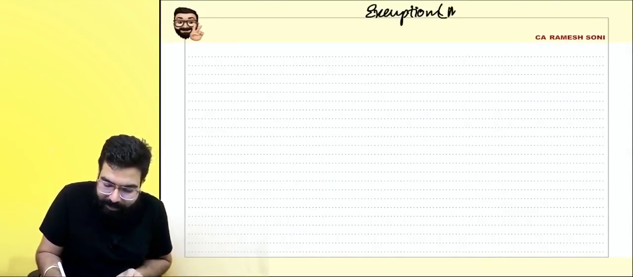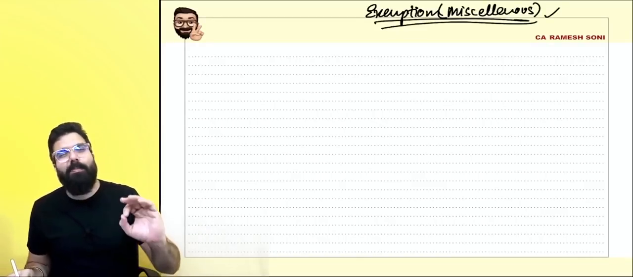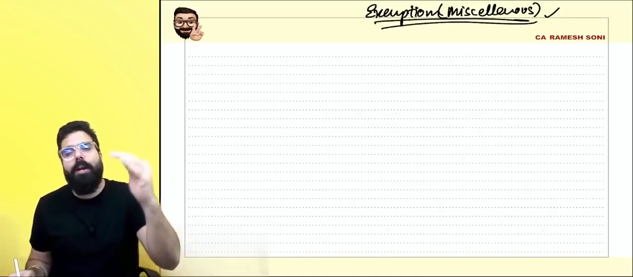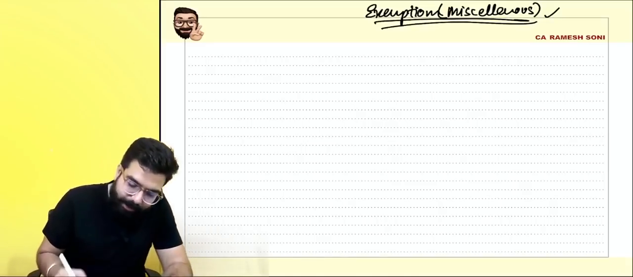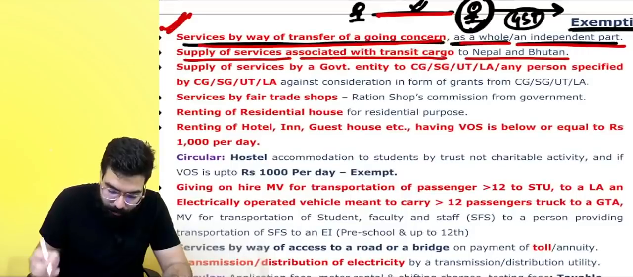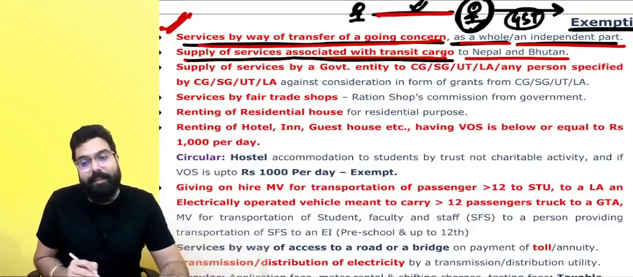Exemption, miscellaneous. I will be a little quick with the miscellaneous exemptions because the main exemptions I have already covered. These are small exemptions which I have put in two charts. Now, in the miscellaneous exemptions, the first one we are going to learn is supply of services associated with transit cargo.